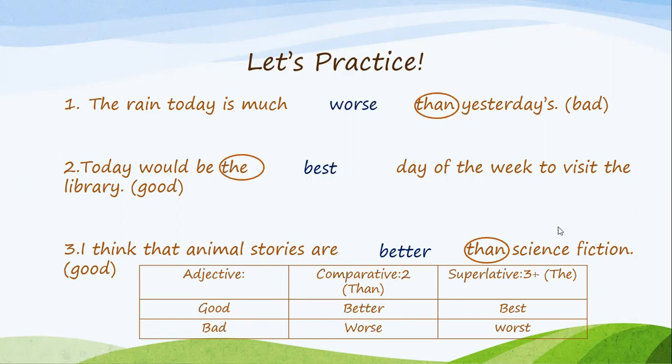Also, if you're comparing three things or more, the superlative form of good is best, and the superlative for bad is worst. So if you're comparing three things or more, you say worst. That was the worst story out of the 20 books that I read. This one was the worst. Okay, again, you're comparing three or more. You can pause the video here and you can copy this table as well. Okay, and then hit play.